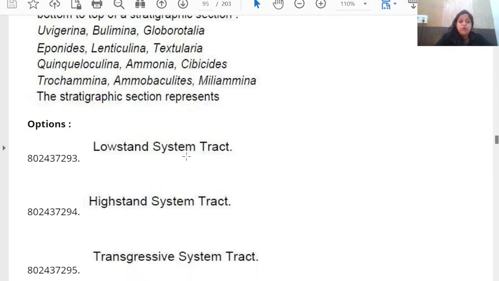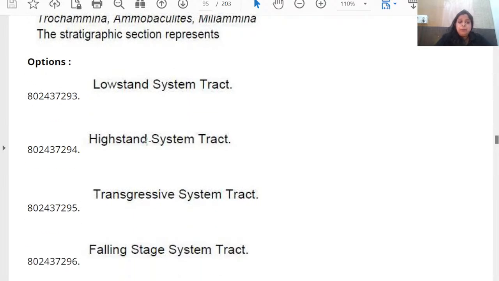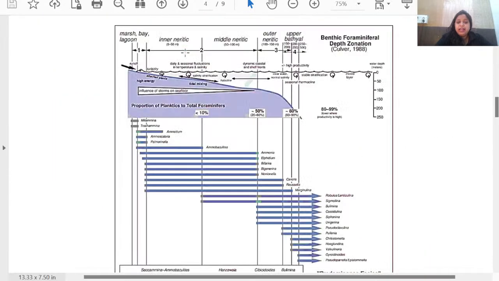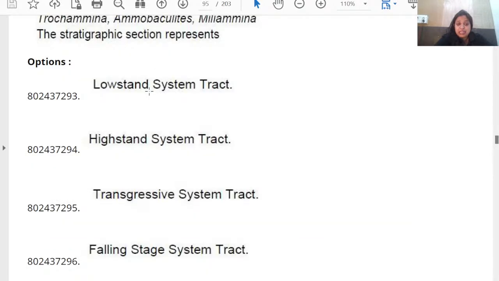You have to find out whether this stratigraphic succession represents an LST, HST, TST, or FSST. For answering this particular question, you should have an idea about the parasequences associated with the lowstand system tract, highstand system tract, transgressive system tract, and falling stage system tract.